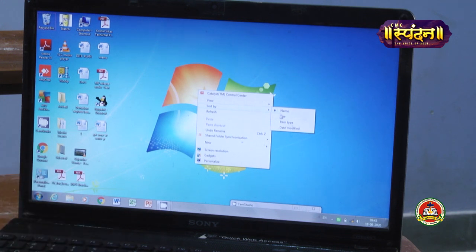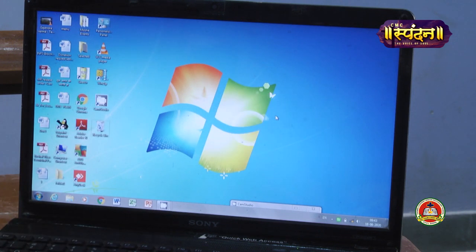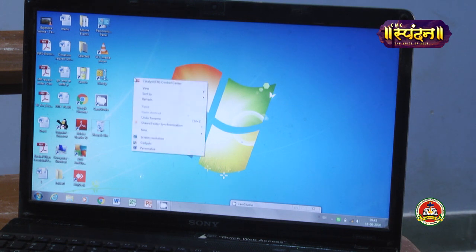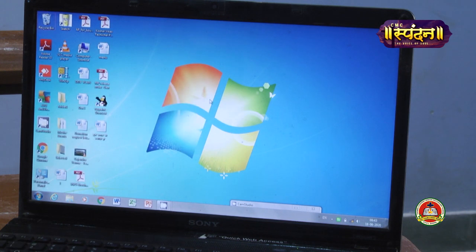If I am selecting according to size, see it's changed. Now you are seeing that the positions of the icons are changed. Now again I am doing sort by name. Again it's changed. So like this you can arrange and sort the icons. Arranging the icons means icons will be arranged neatly on the desktop, and sorting means according to the criteria of name and size your icons are going to be arranged.